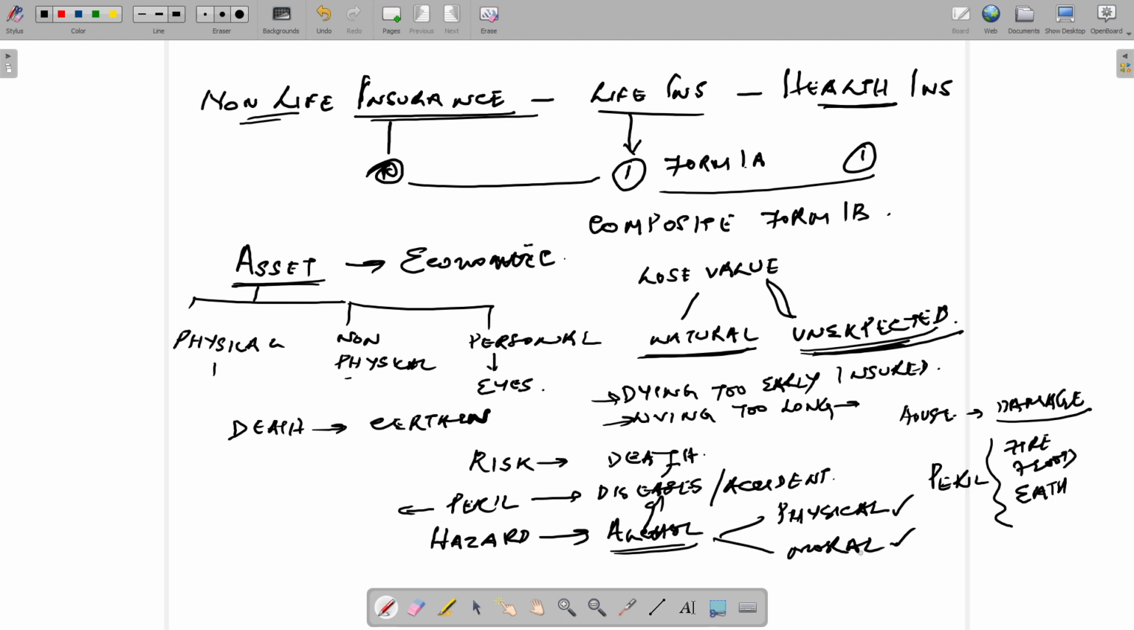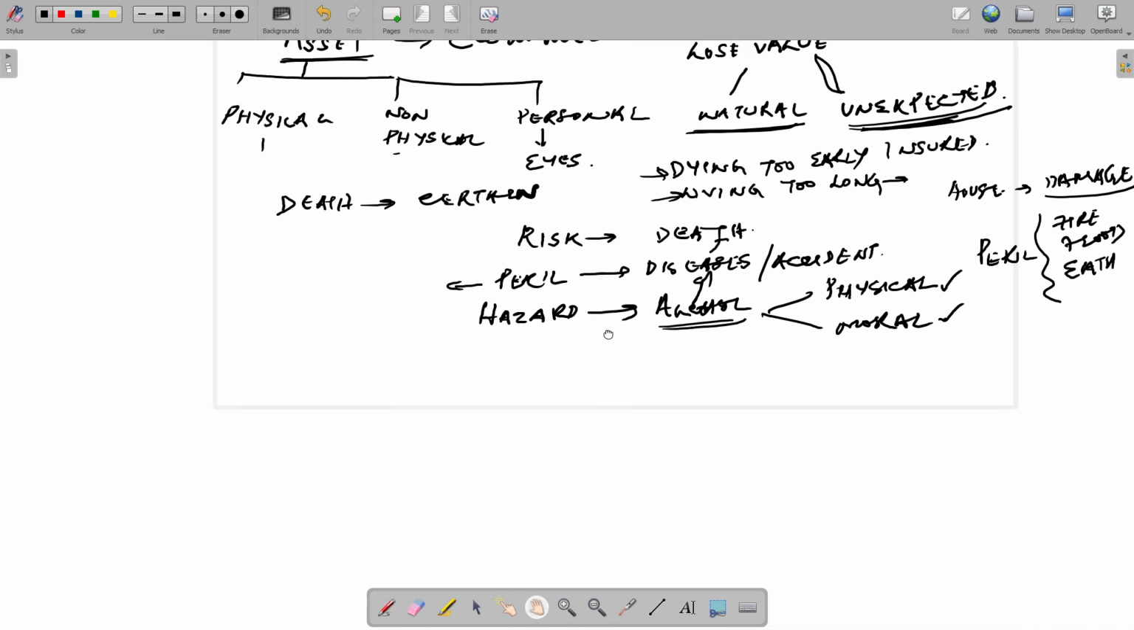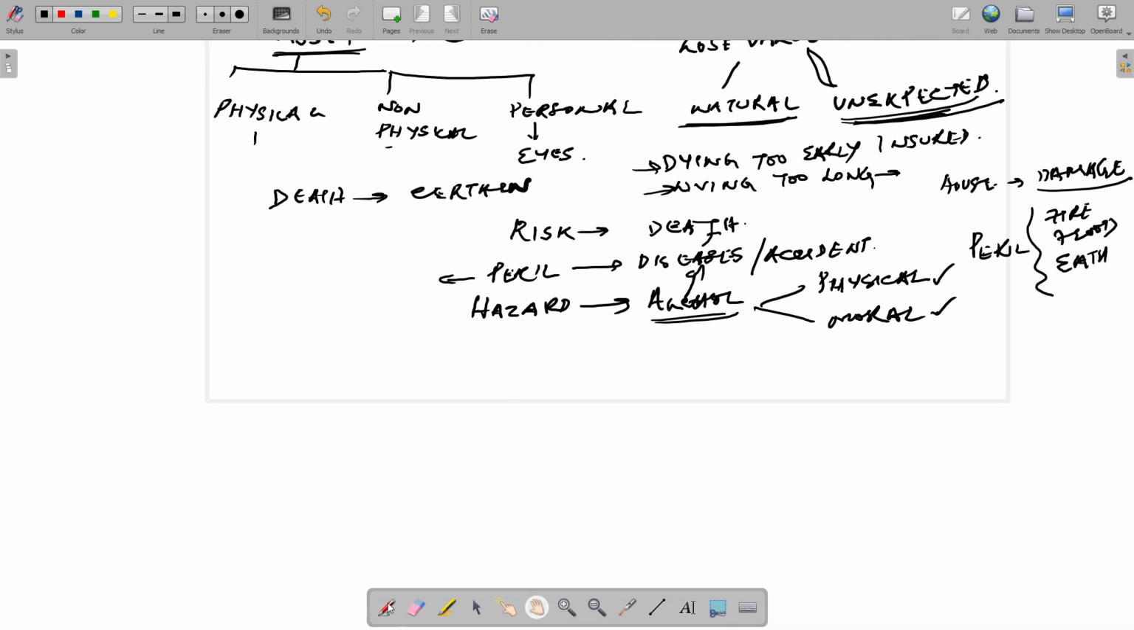Okay, so this is basically risk. Now let us look at how we can manage risk in our life. I will take you through a topic which we call risk management. There are different ways through which we can manage our risk. Number one is risk avoidance. Risk avoidance means I am avoiding that particular situation.